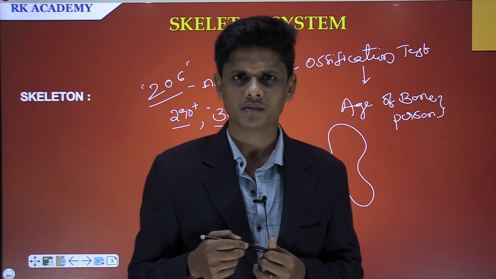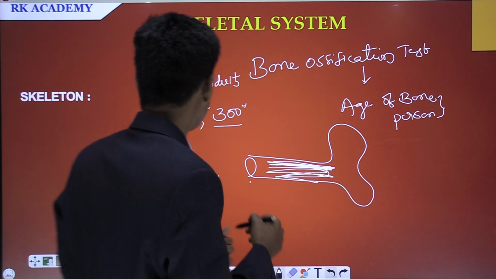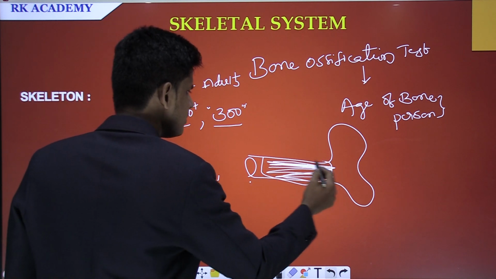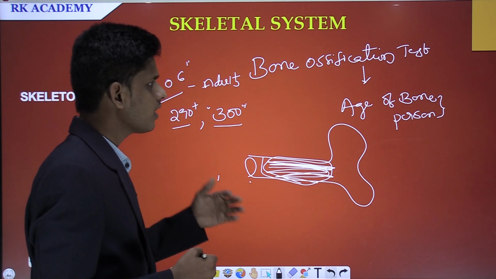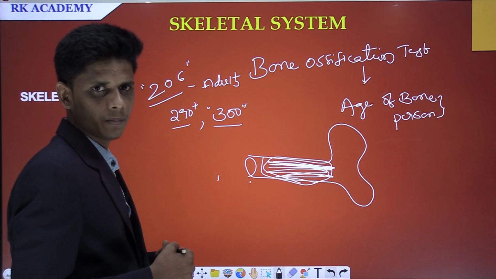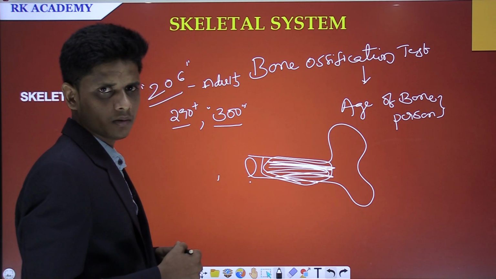Okay. So here it is, the epiphyseal plate. The epiphyseal plate indicates the growth of a person and the growth of the bone, and we can also calculate the age of the bone. Okay, this is all about the bone.